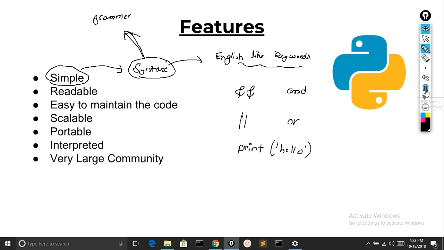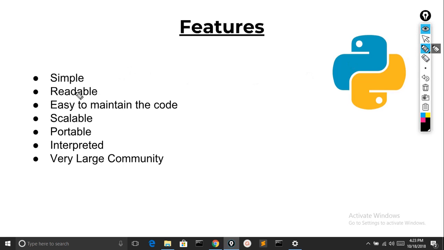Now let's move on to the next thing. It is highly readable, or easily readable. Why? Because the code written in Python is too compact. If the code is too short, it's obvious that we would be able to easily read it.